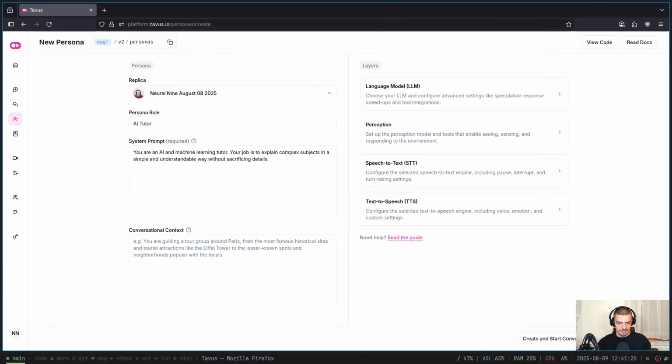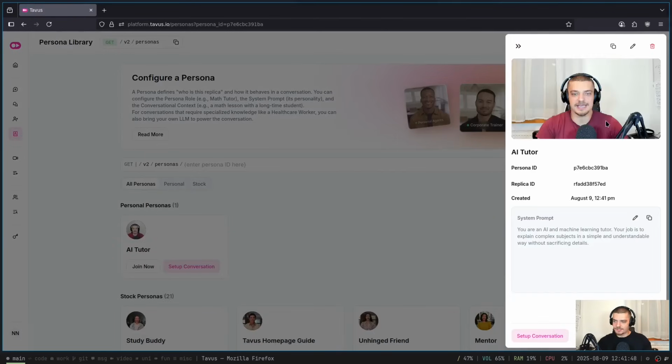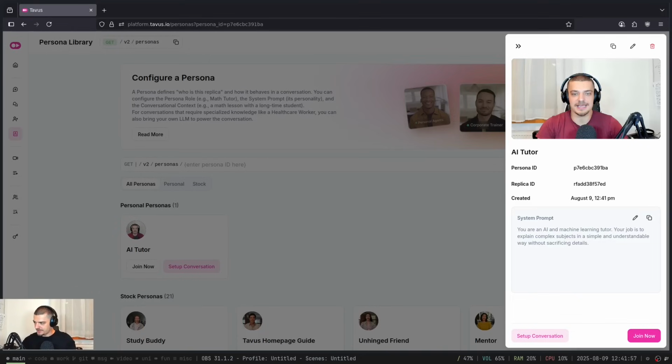Now my camera is blocking the view, but there's a pink button at the bottom right here, create persona. I'm going to click that button and now this is processing my request and creating the persona. So there's a couple of things we can do here. We can set up a conversation, or again, my camera is blocking the view. Maybe let me move my camera to the left here. You can see there's also a join now button.